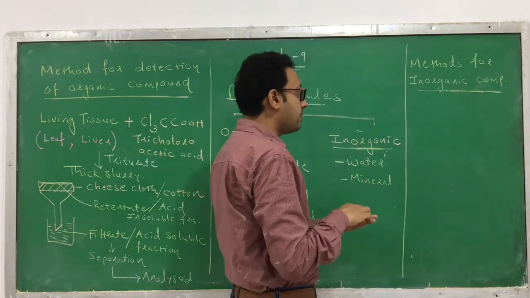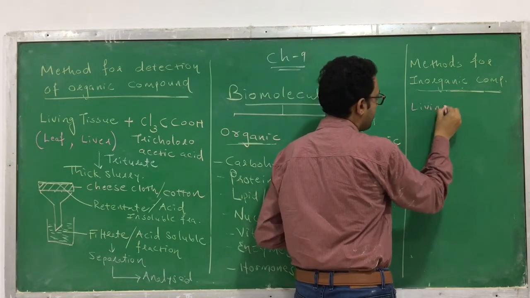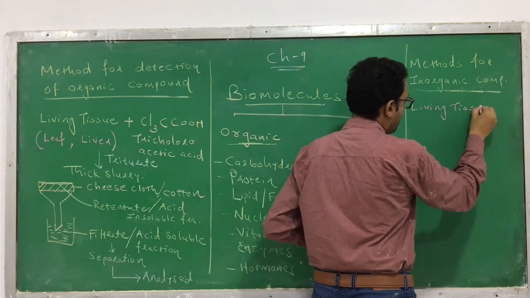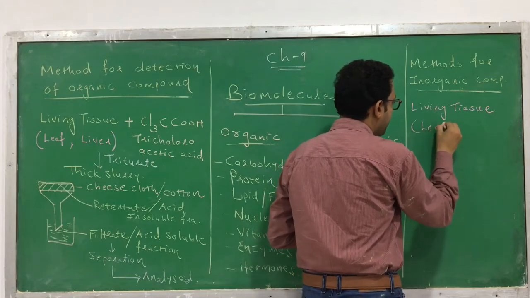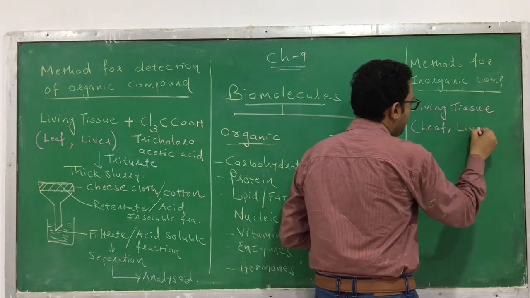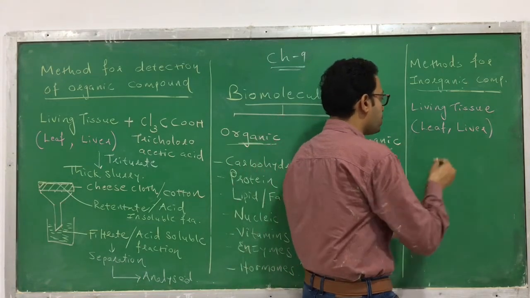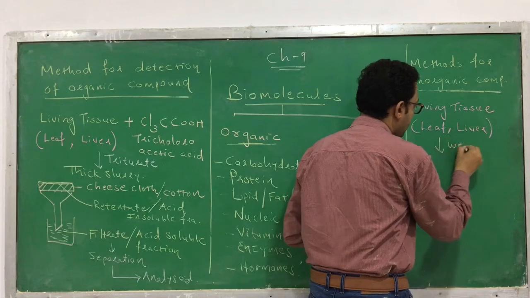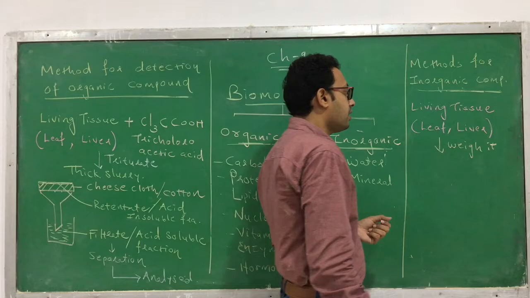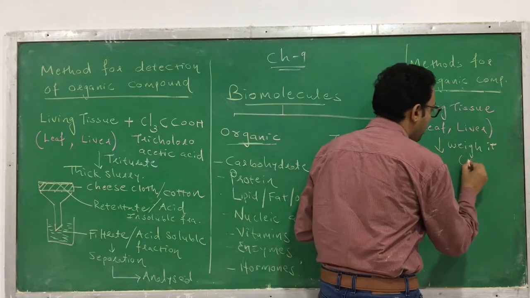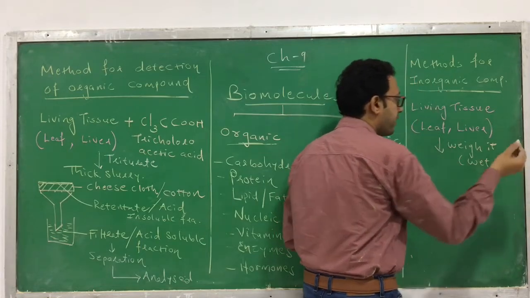So here the method which is going to be adopted: first you have to take the living tissue. Okay, similar to this experiment, the living tissue may be any one. It may be a leaf, or a liver, or any other living tissue. Then this living tissue has to be weighed. After weighing, the weight which is obtained is called the wet weight.